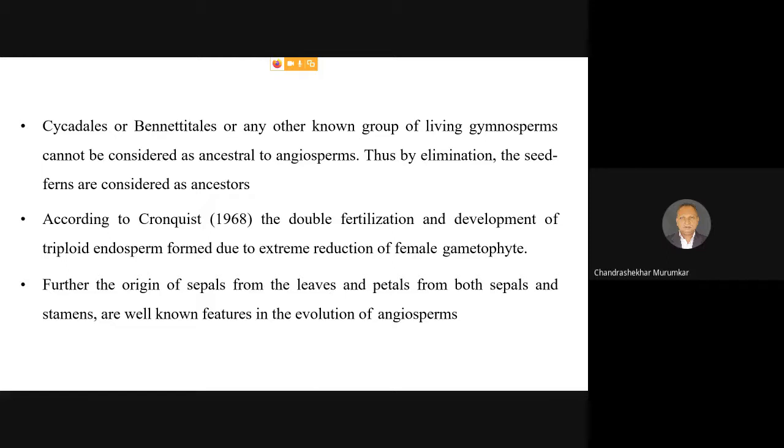Even Cronquist showed that the double fertilization and the development of triploid endosperm is again a further step in evolution which has been attained in the angiosperms, which is not even present in the pteridosperms.